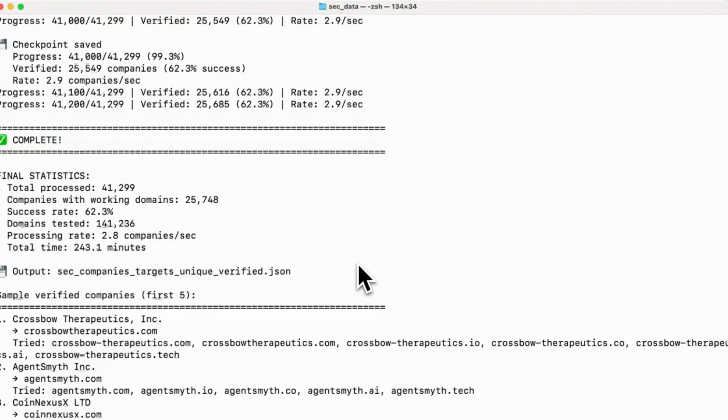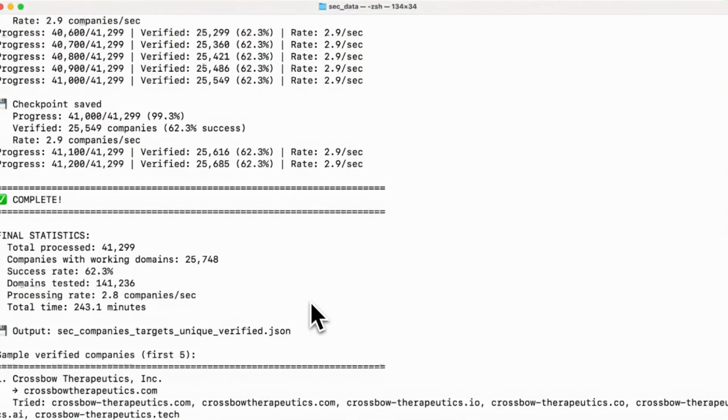Okay, our little inference bot finished running. It says it got 62-ish percent. So what do we have now? 25,000 companies, which we have a URL for. What we're going to do now is actually visit those URLs and start grabbing their pages. We're going to use that for a few things.